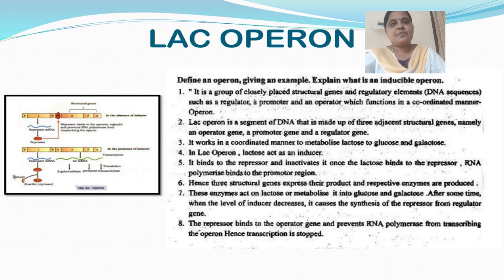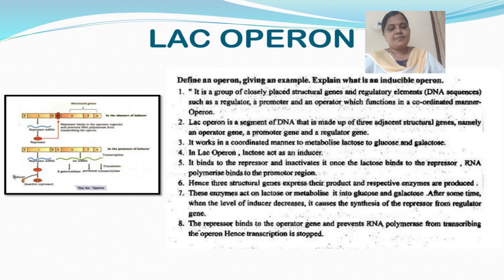And in this lac operon, lactose acts as an inducer. So if you see in the diagram, the inducer is present at the bottom. It binds to the repressor and inactivates it. Once the lactose binds to the repressor, RNA polymerase binds to the promoter region.